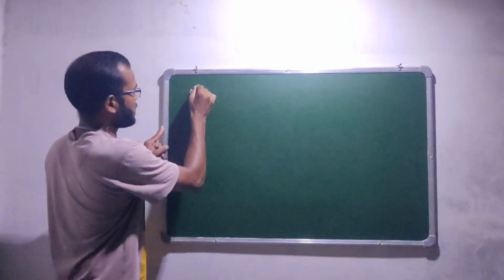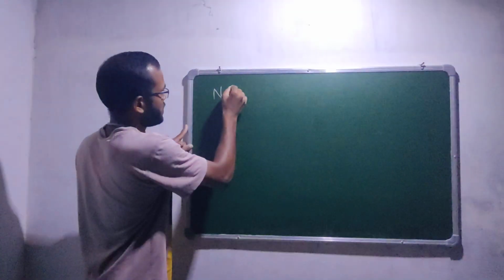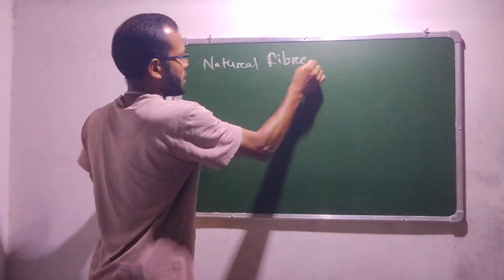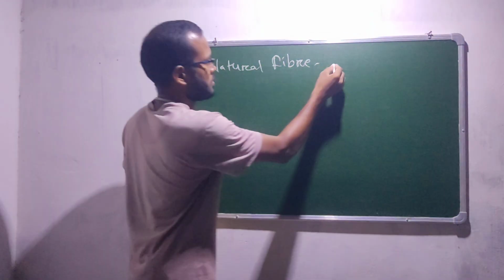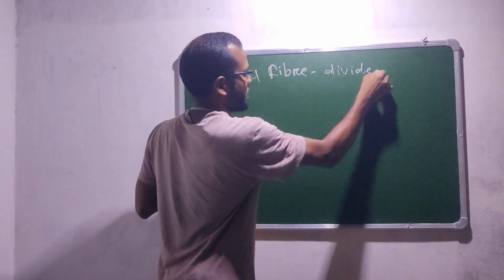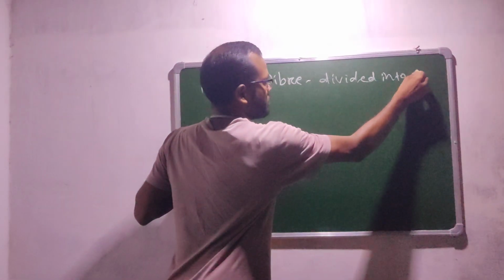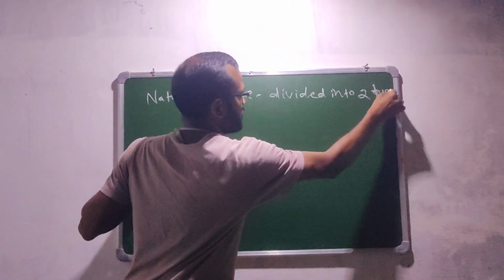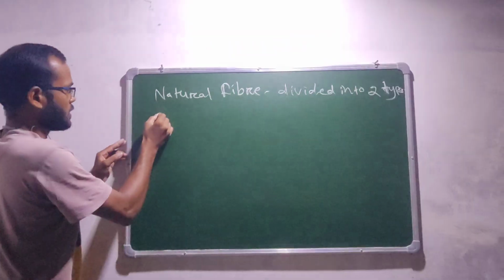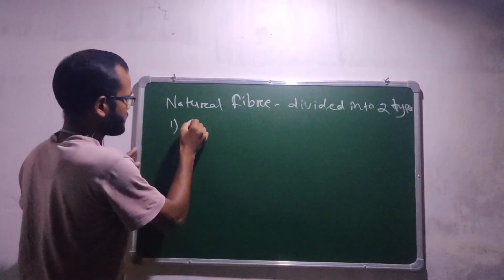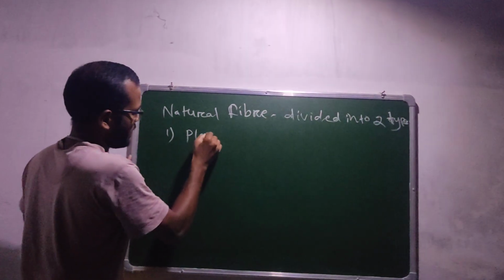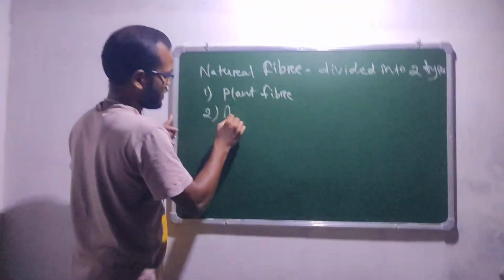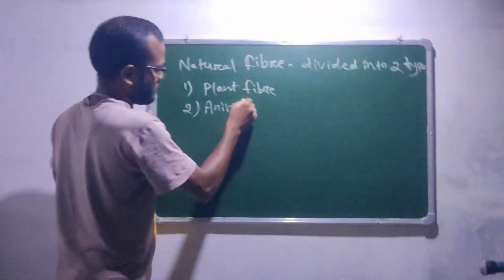So our next topic is natural fiber. Again the natural fiber is divided into two types. The first one is plant fiber, and the second one is animal fiber.